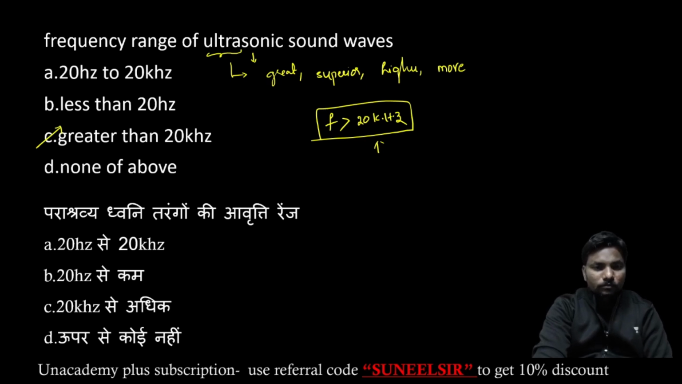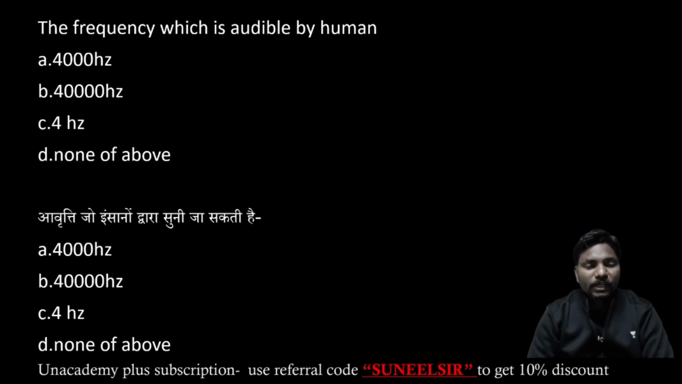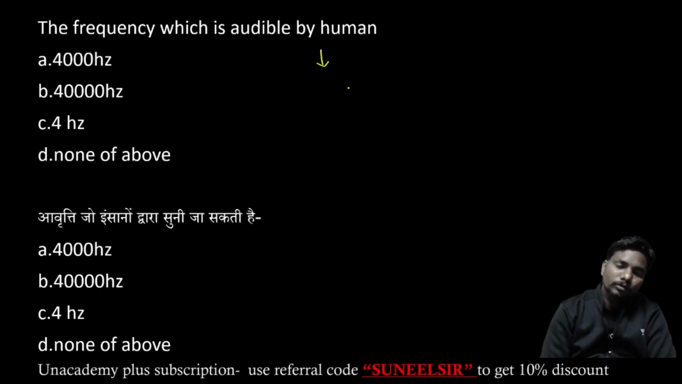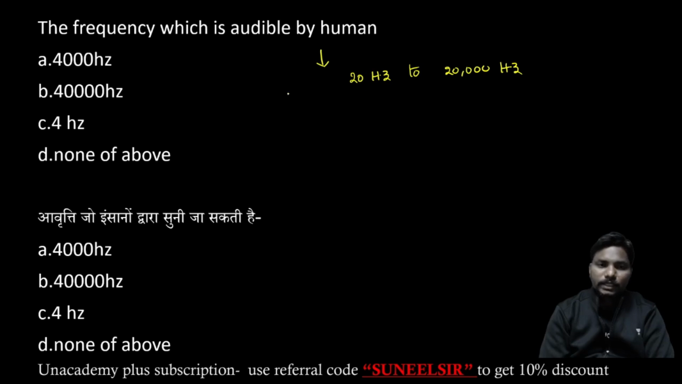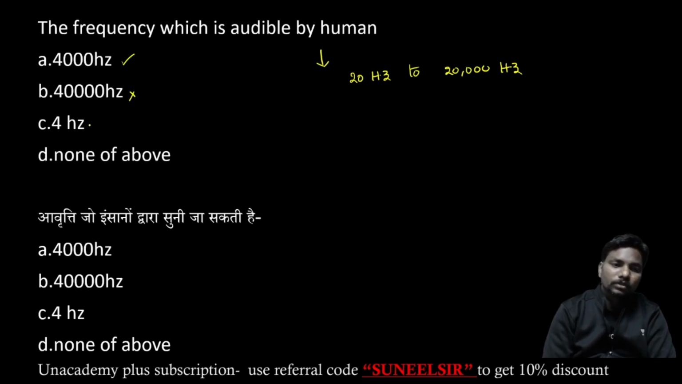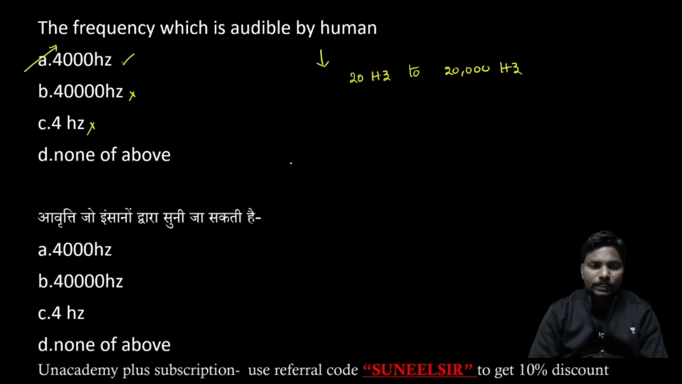Coming to the next one, the frequency which is audible by humans. The audible frequency is 20 hertz to 20,000 hertz. Let us check which is in between these two. 4,000 is in between these two, yes. 40,000, no, more than 20,000. 4 hertz is less than 20 hertz, no. So which is audible by humans? The answer is option A, that is 4,000 hertz.